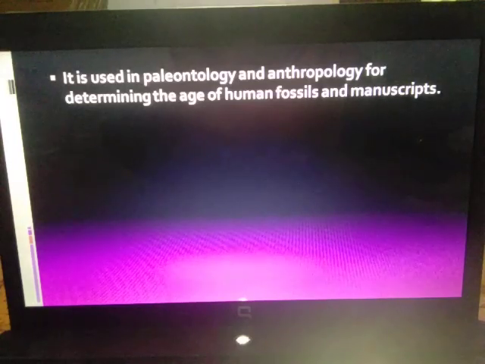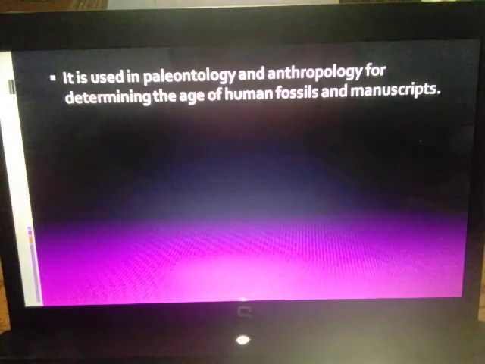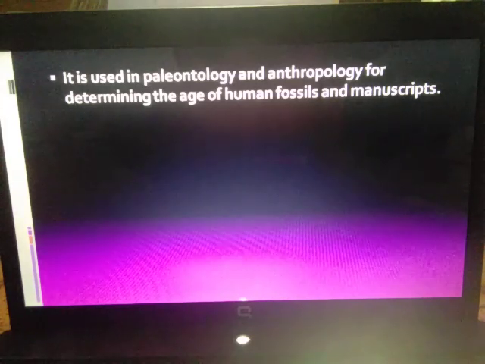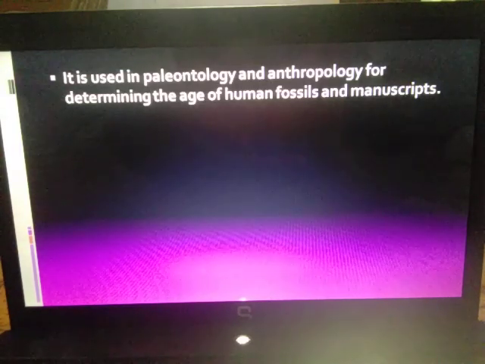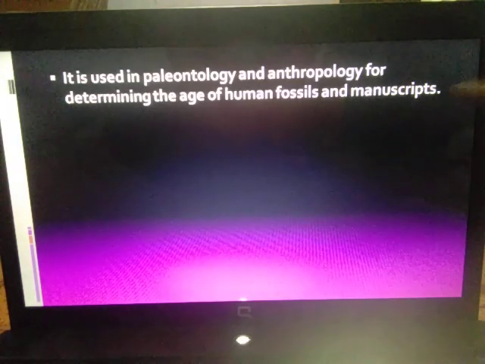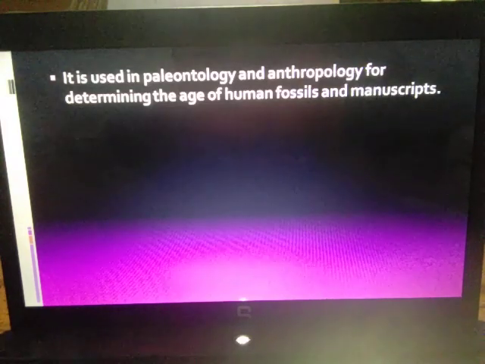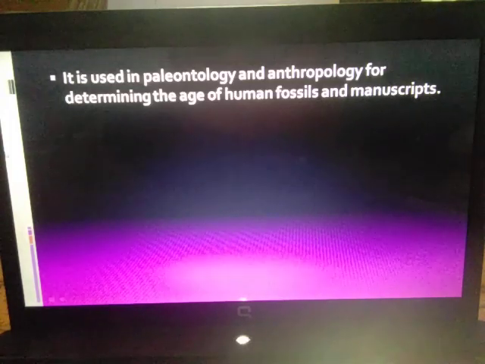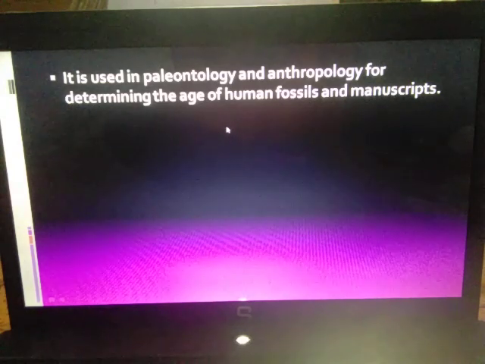This carbon dating method, once it was studied, was used in paleontology, that means to study the age of fossils, and in anthropology. Now, what is anthropology? It is the study of the origin of human beings, or the development of human beings, or maybe their customs and beliefs. Paleontology is the study of fossils, whereas this is the study of human beings related to their origin, development, beliefs and customs. So it is used in paleontology and anthropology for determining the age of human fossils and manuscripts.